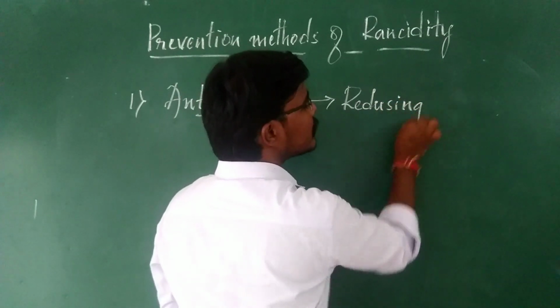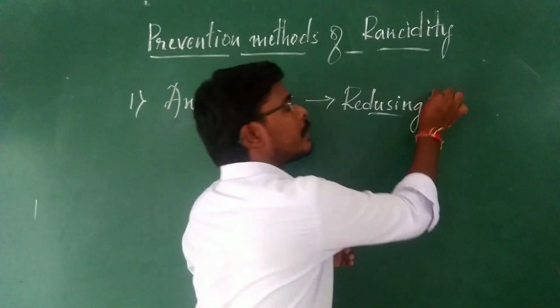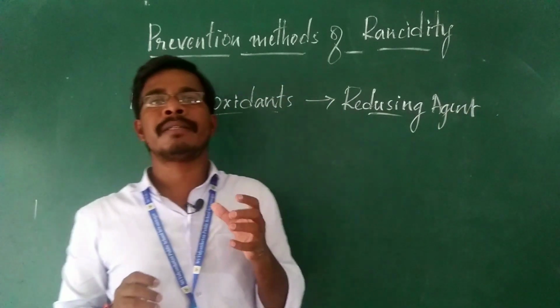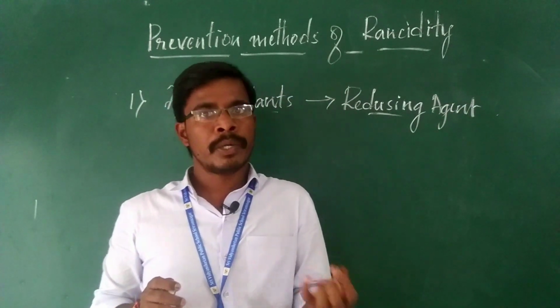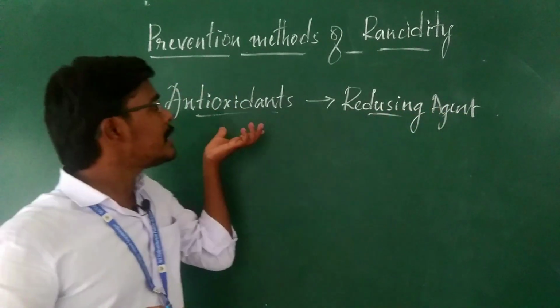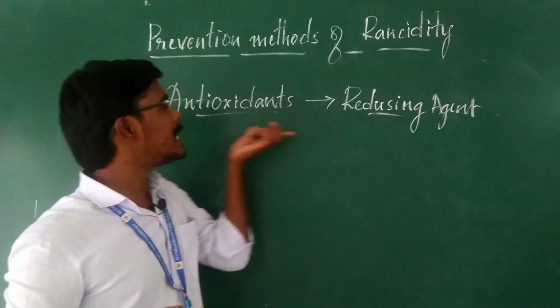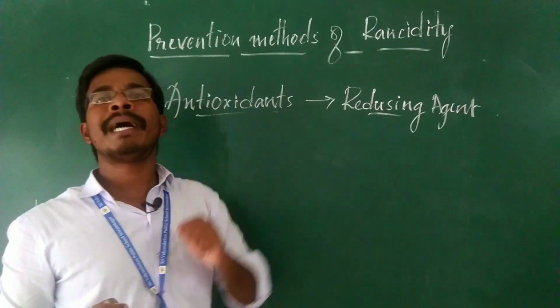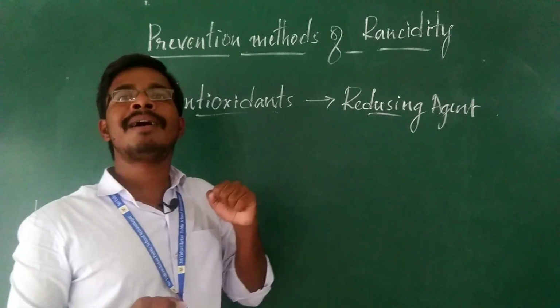Reducing agent in the sense, it is nothing but just the removal of oxygen molecule. The compound which is ready to remove the oxygen molecule is nothing but a reducing agent. So these reducing agents are used as antioxidants which are mixed with the food material. By that, we can retard the rancidity.